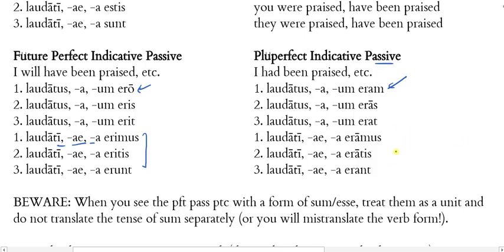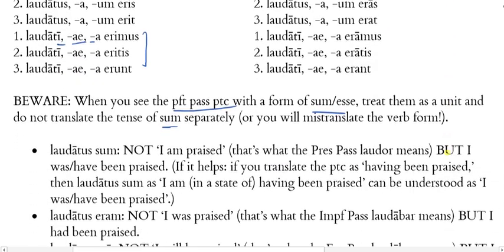Please beware: when you see the perfect passive participle, the fourth principal part, along with a form of sum or esse, you need to treat them as a unit, creating a meaningful tense. And so you cannot translate each part separately, where you translate sum as if it were present, and then the participle as if it were just "blanked." All right? Or if you do that, you're going to mistranslate the verb form.